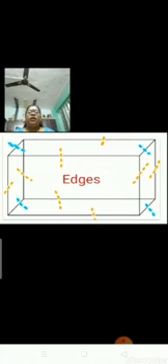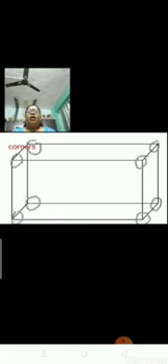Edges and corners of different shapes. Shall we revise? Very good. Now look here. This is a cuboid. A cuboid has how many edges? 12. Very good. A cuboid has how many corners? 8. Very good. Now this is a cone. A cone has how many corners? 1.